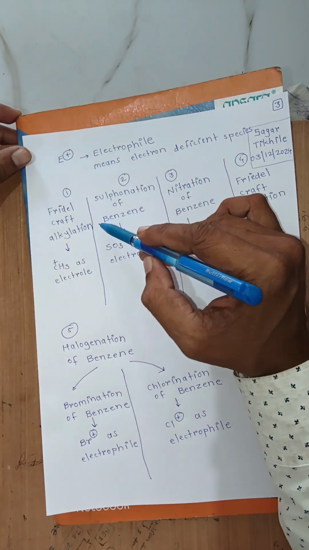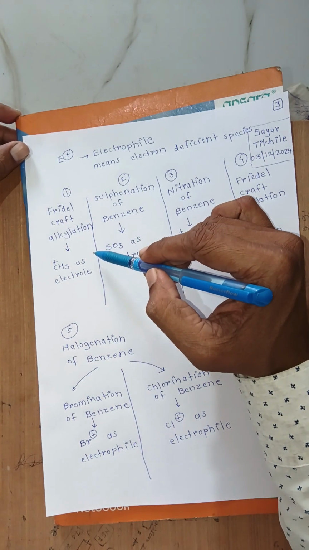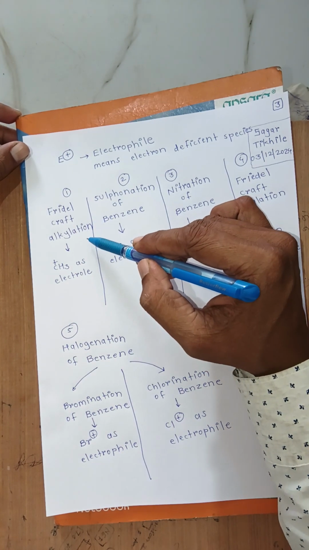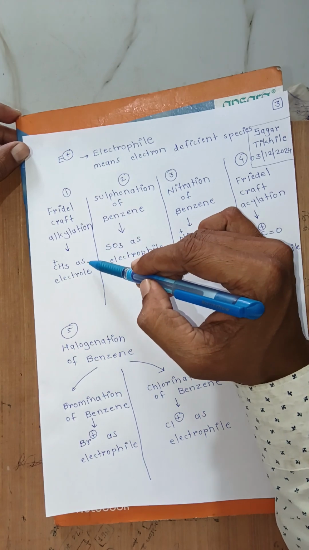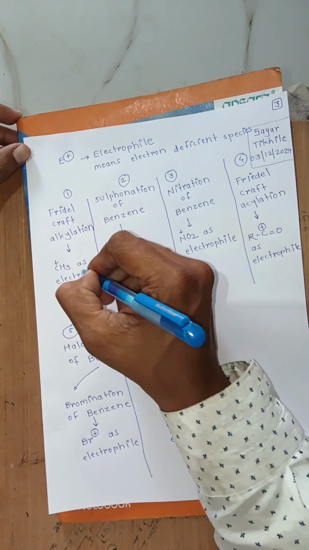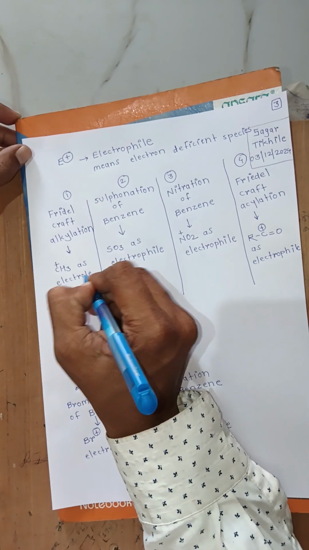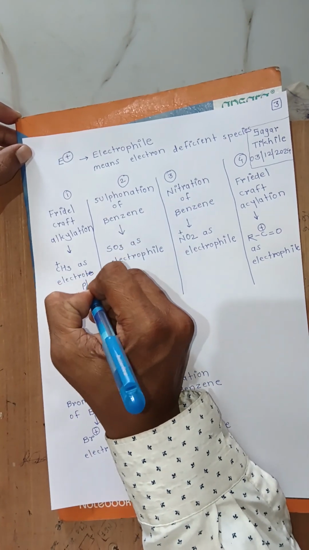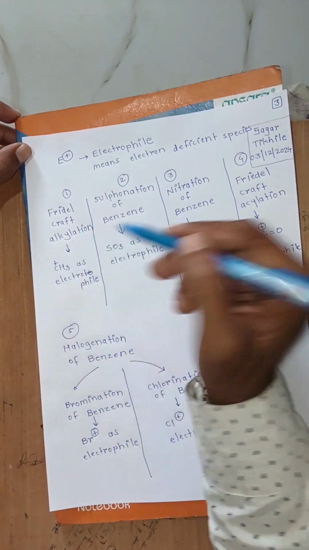One is Friedel-Crafts alkylation. In this electrophilic substitution reaction, the CH3 or alkyl group is the electrophile, with the carbon having positive charge.